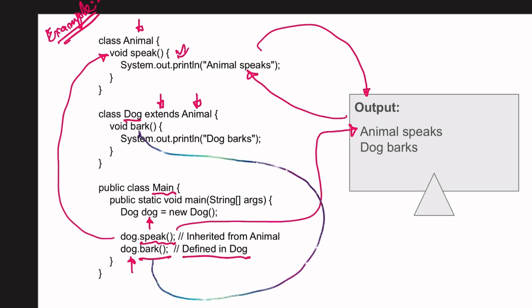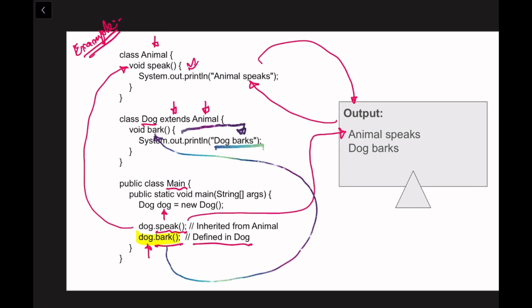Okay, this is the bark method, and that method will print "Dog barks". Once you call this method, you will get the output "Dog barks". You can see it on the output screen. So this is how inheritance is allowed in Java programs.